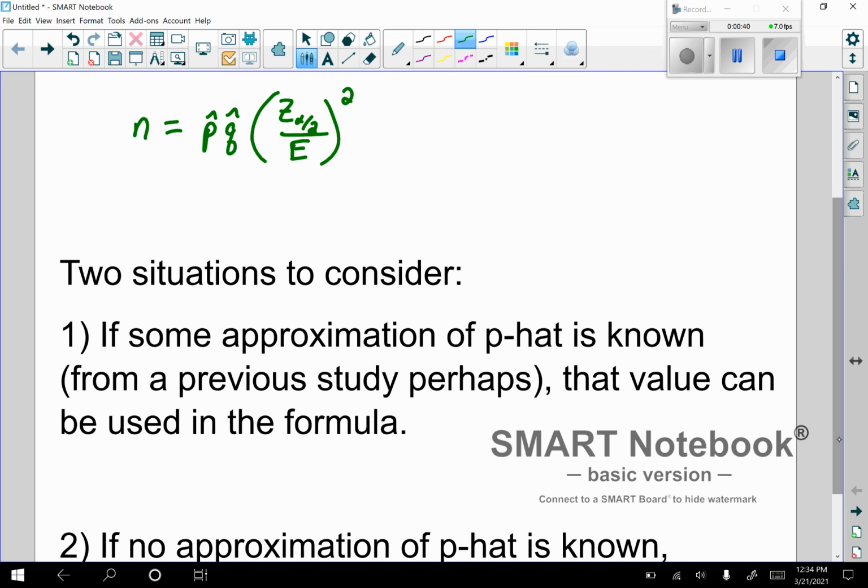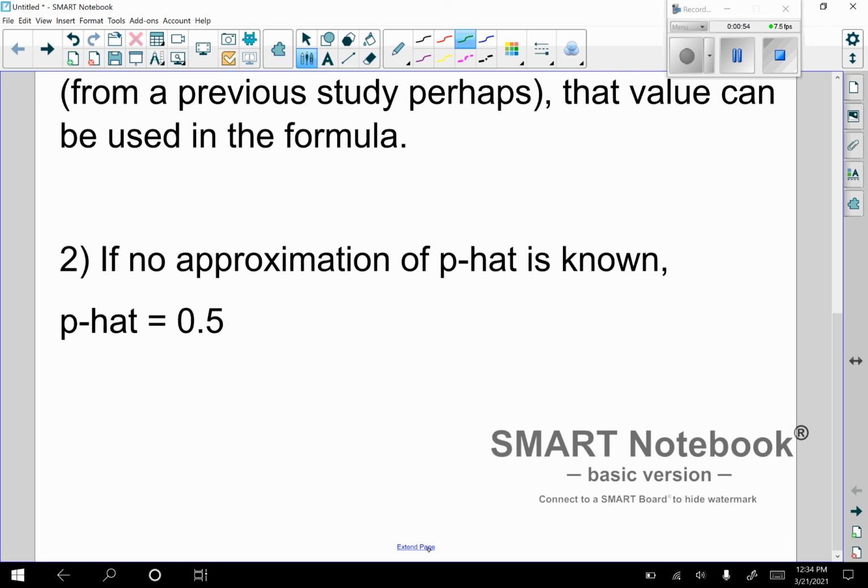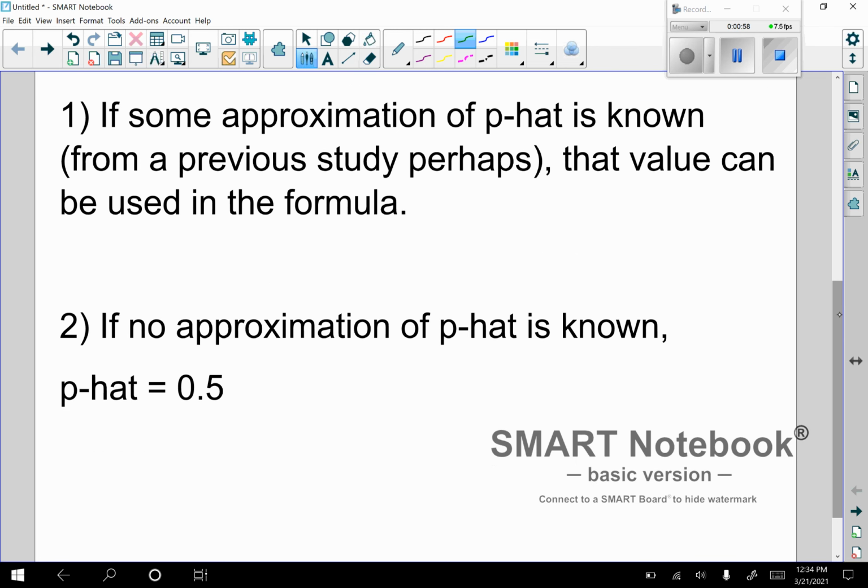So two situations to consider. If some approximation of p hat is known from a previous study maybe, that value can be used in the formula. If there is no indication where we can calculate p hat, then we simply just say p hat is going to be 0.5. P hat and then q hat would also be 0.5.